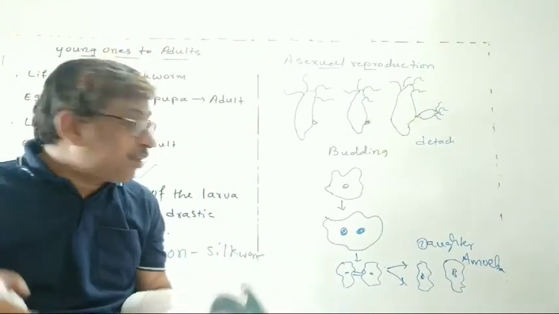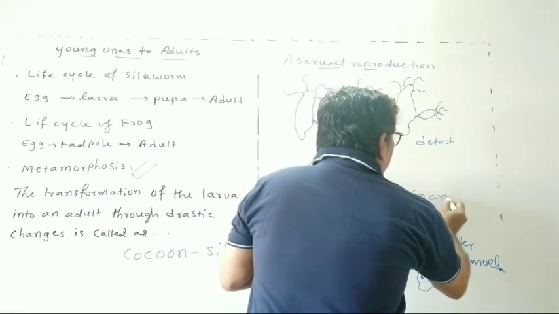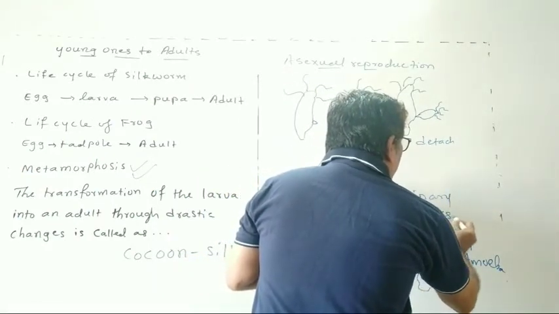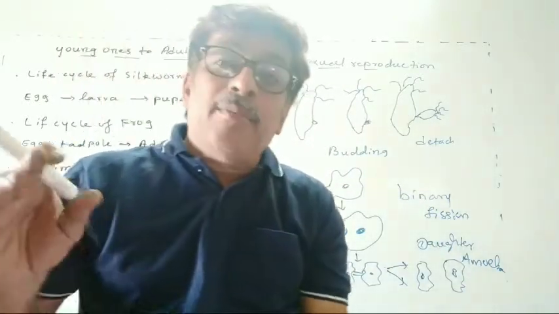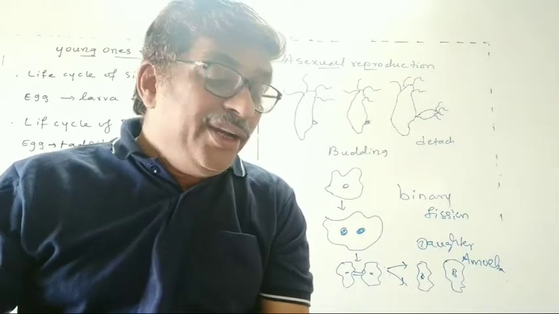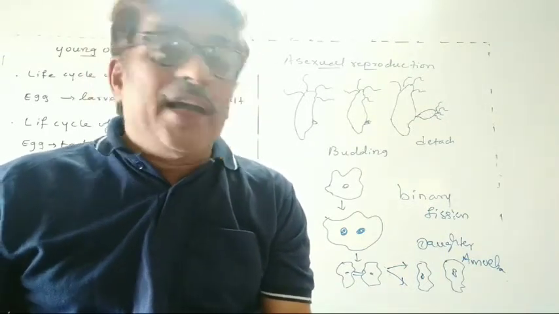fission. Now you got the word: so for the amoeba, what will be there? Binary fission. So binary fission means what? The reproduction in which an animal reproduces by dividing into two individuals. So that is called binary fission.